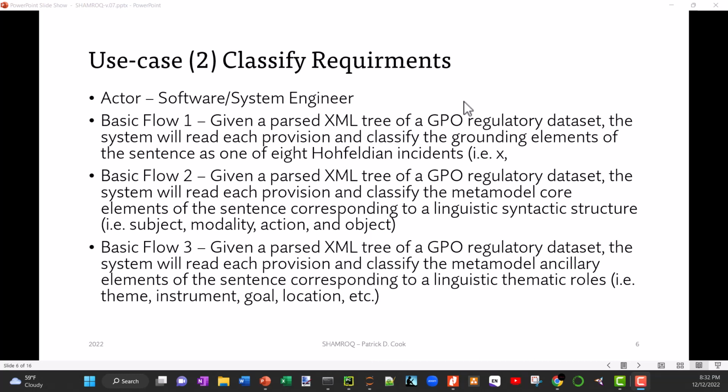And then finally, take the ancillary elements of the sentence that are not subject, modality, action, and object, and look at those other things, those thematic roles, or what they call semantic roles. These take the form, in most cases, of prepositional phrases. And so we'll get the theme, the instrument, goal, the location, but primarily, not only are we looking at extracting the SVO, subject, verb, object, out of that, and the modality, which is the Hohfeldian element of it, or at least the key indicator, we also need to take a look at the other elements of the natural language that's provided as part of that provision, and that's a part of this work as well.